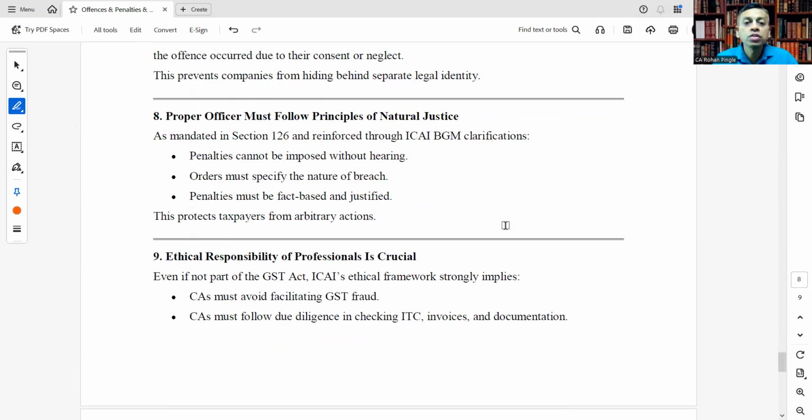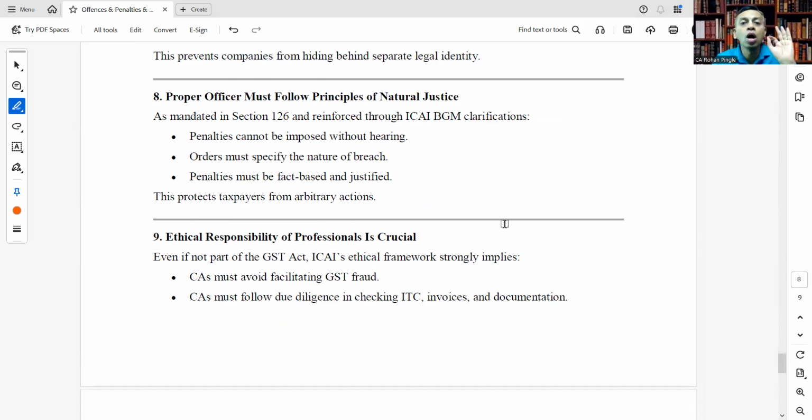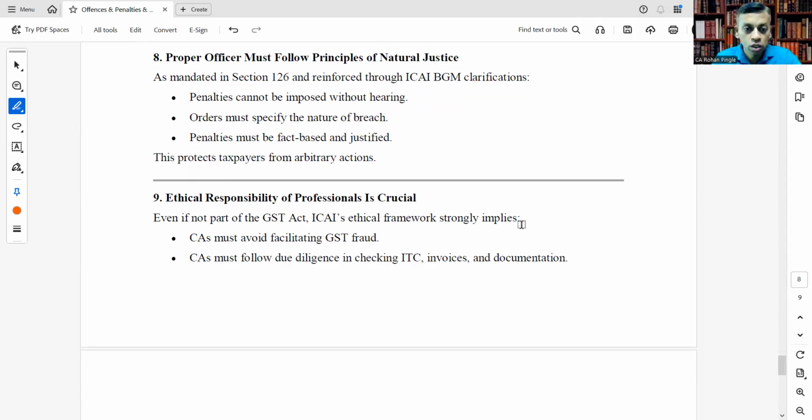Proper officer must follow principles of natural justice as mandated in section 126 and reinforced through ICAI clarifications that penalties cannot be imposed without hearing. Means the principle of natural justice should be followed. Order must specify the nature of breach. Penalties must be fact-based and justified. This protects taxpayers from arbitrary actions.